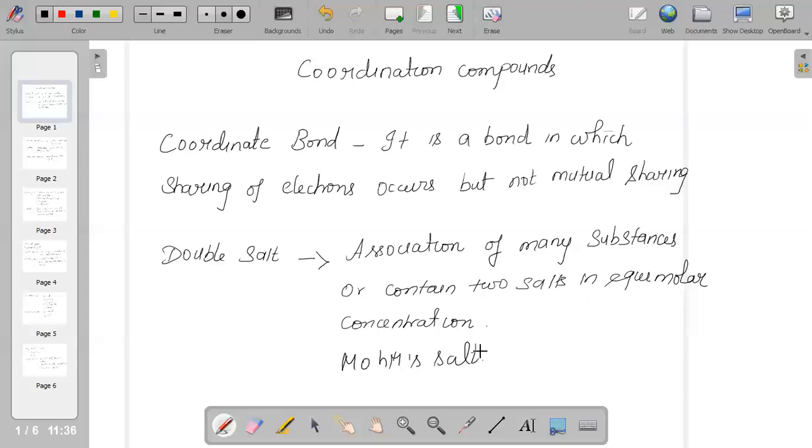Coordination compounds can exist in solid as well as aqueous state, but a double salt exists only in the solid state, and in aqueous state it will dissociate into ions. Coordination compounds exist with an extended octet, whereas in a double salt the ions keep their own valencies. So there is a difference between coordination compounds and double salts, and we should not confuse them.